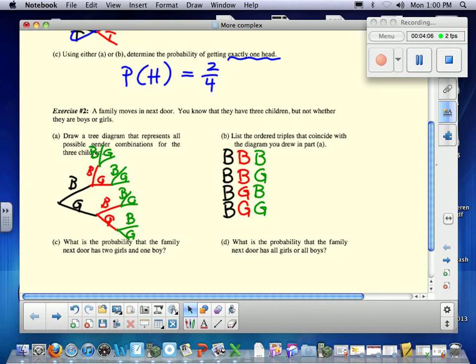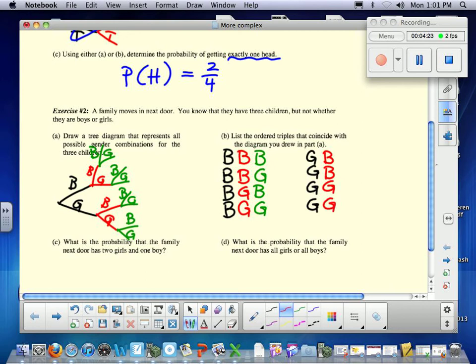And then, of course, the exact opposite of that is true. I could start with a girl first. And then I could have a boy or a girl. So we have to do that. Yep, this is the rest of the list.